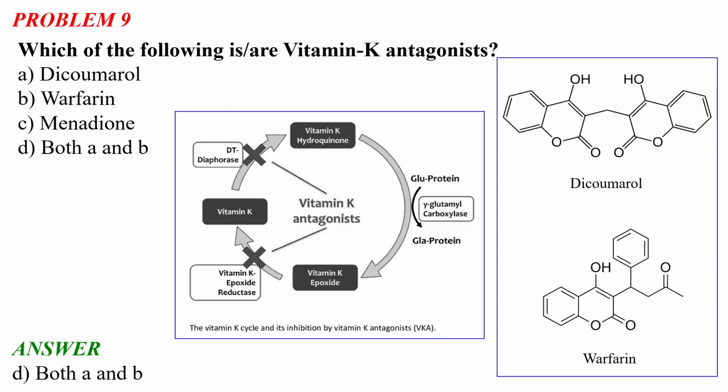So why do we need to inhibit this blood clotting? I mean, we know that blood clotting is needed by our body because if we are hurt at some time, or there is bleeding. But sometimes we need these vitamin K antagonists, also known as blood thinners, or anticoagulants. So why would we need these anticoagulants or blood thinners?